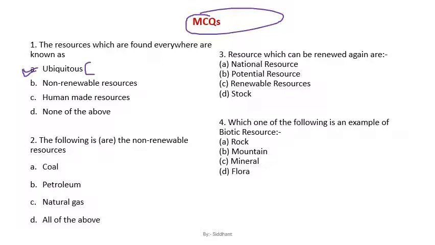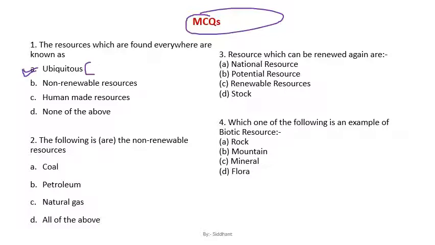Localized means the resource which is local for a particular area, like let's say gold. Gold is local for Kolar gold fields, which is present in Karnataka. When we say coal, coal is present in Jharkhand and West Bengal, so coal is basically local for those areas. But ubiquitous means which is present all along, everywhere: wind, water, air, etc. All right, so this I have done for you. Now the rest you have to do yourself.